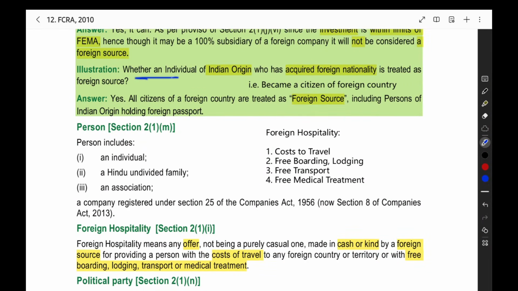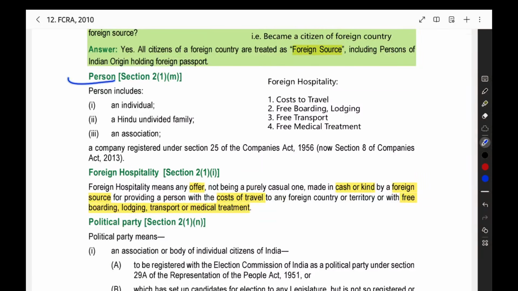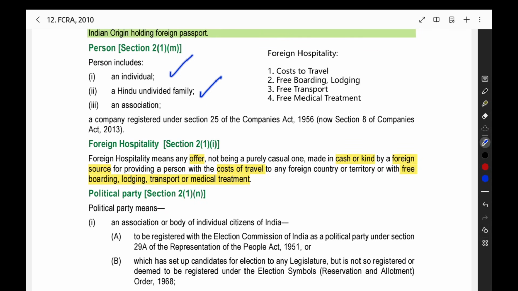Then, whether an individual of Indian origin who has acquired foreign nationality is treated as a foreign source. When it is a person of Indian origin but he has acquired foreign nationality, it means he has become a citizen of a foreign country, so he will be a foreign source. Then, the next thing, what is the meaning of person? Under the Foreign Contribution Regulation Act, person includes individual, HUF, association, and a company registered under Section 25 of the old Companies Act or a Section 8 company.